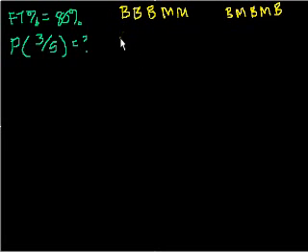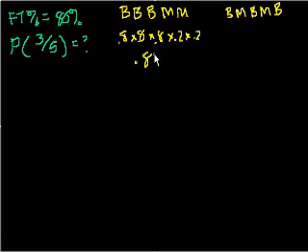Well, I have an 80% chance of making this first basket, times 80%, times 80%. And then what's my probability of missing? Well, that's 20%, right? Times 0.2, times 0.2. So this equals 0.8 to the third power times 0.2 squared. Well, what's the probability of getting this other exact combination? Well, it's 0.8 times, and then I miss, there's a 20% chance of that, so times 0.2 times 0.8 times 0.2 times 0.8, right?